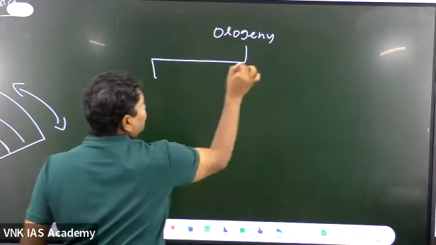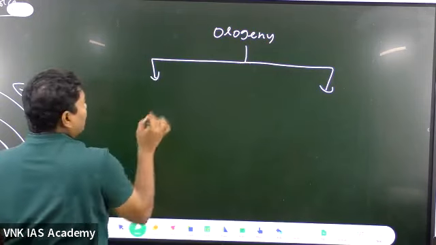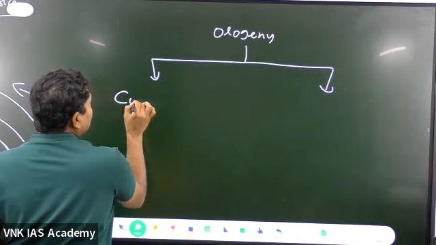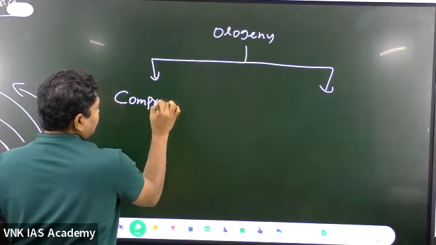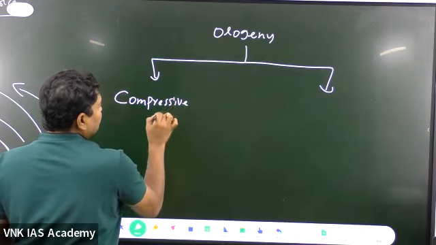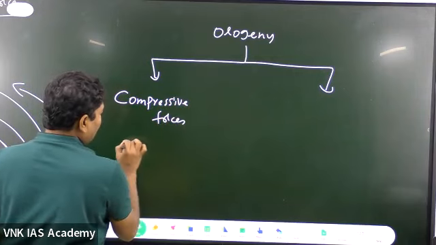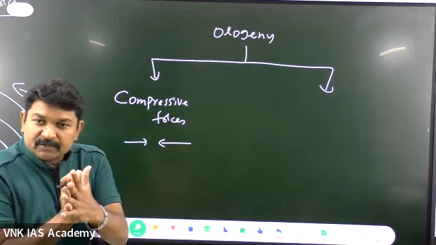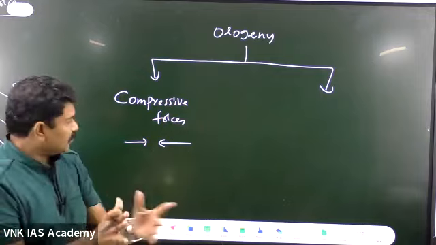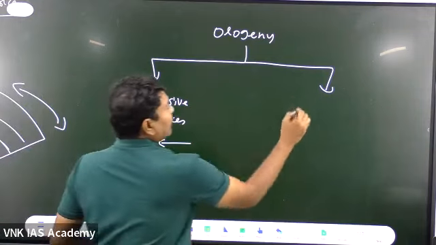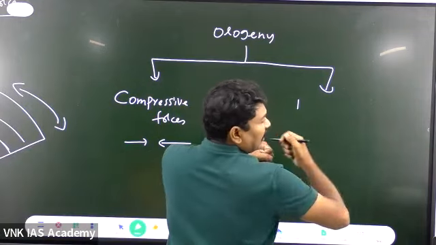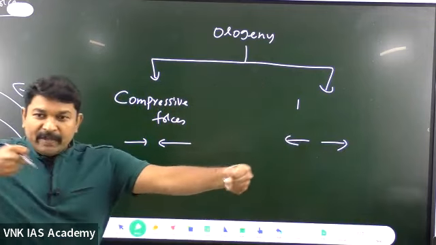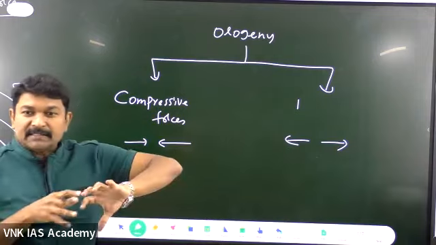There can be two types of direction of action. One is towards the center, called compressive forces. Compressive forces, meaning the forces are acting towards the center. When the forces are coming towards, what happens to the piece of land? It gets compressed. These are the compressive forces. Whereas the forces acting away from the center, moving away from the center, are called rarefaction.